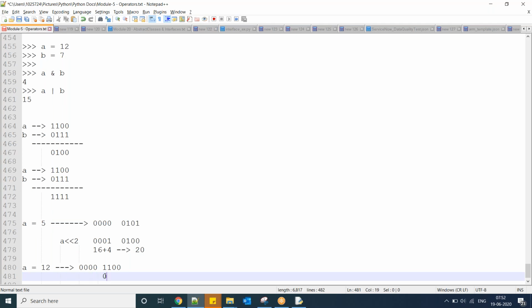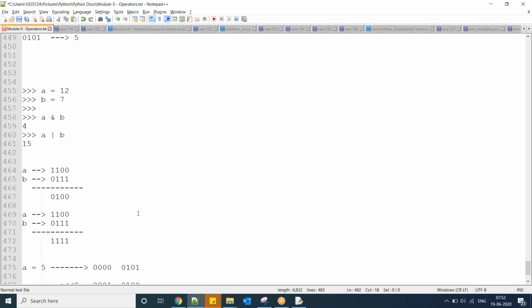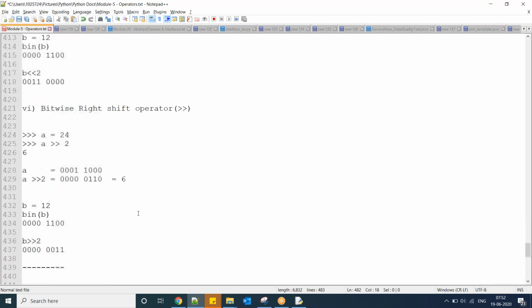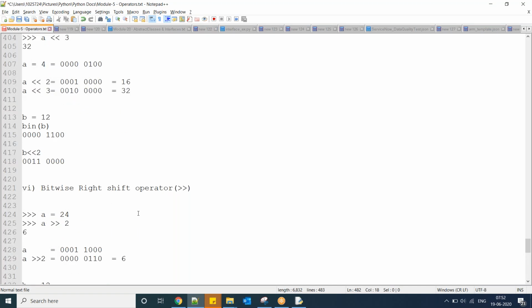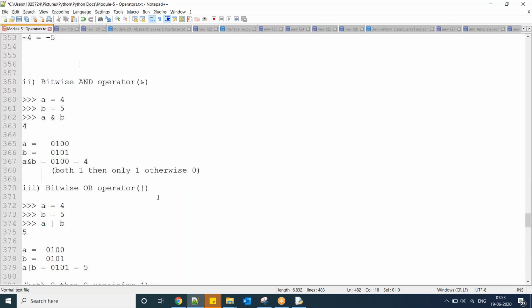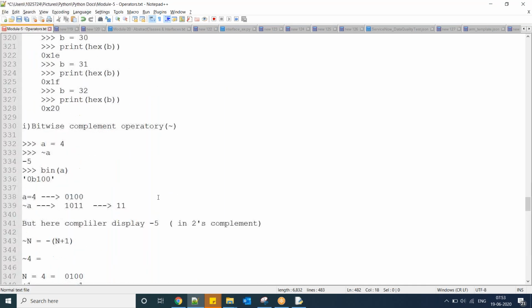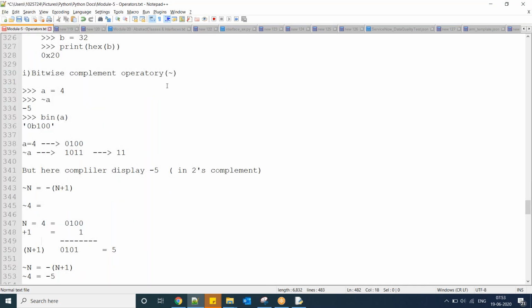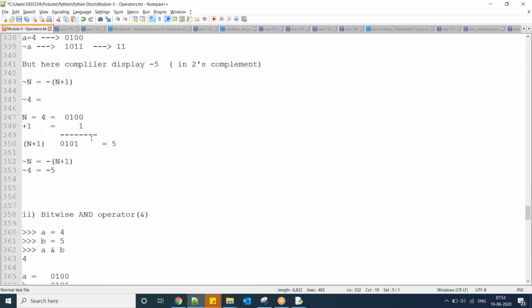Now this is nothing but 2 power 0, 2 power 1. So this is the right shift operator. Here what you have to understand is, first you should know the binary numbers. Next you should know the truth table. Complement means 2's complement value, whose formula is minus of n plus 1.